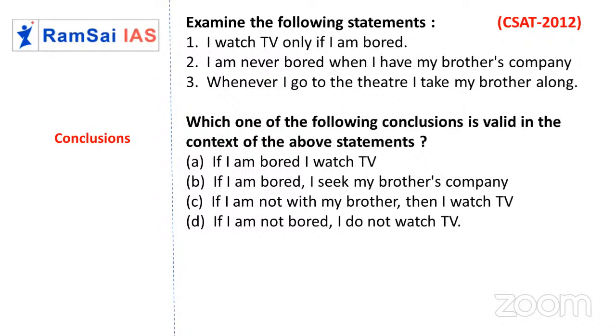What is the third one? If I am not with my brother, then I watch TV. Possibility is there. But wait. If I am not with my brother, it doesn't mean I am always bored. If my brother is with me, I never get bored. But if my brother is not with me, I may get bored, I may not get bored. Of course, if I am bored, I may watch TV, I may not. So third one also can be eliminated, and sure, fourth one must be the answer.